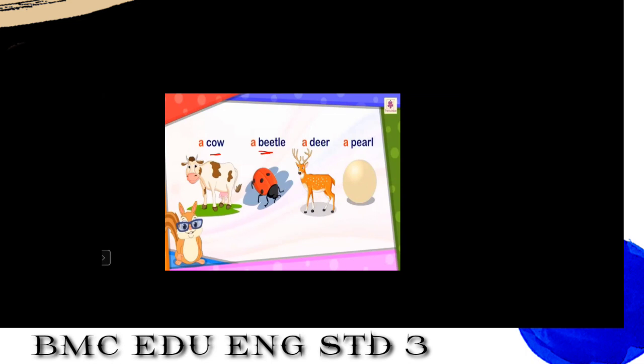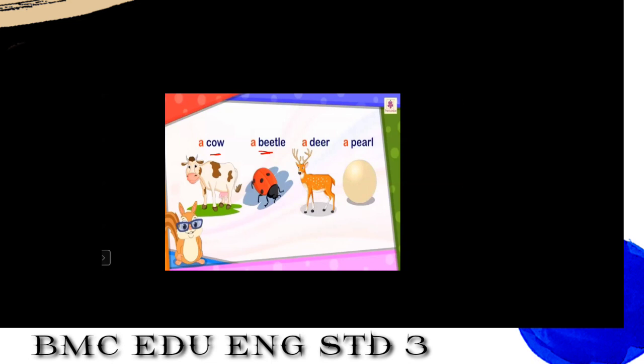So here the first letter is B. What is B? B is again a consonant. So before the consonant word, what have we used? A. A beetle. Yes, very good.